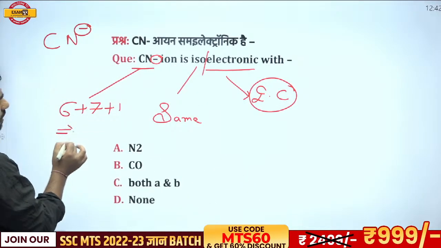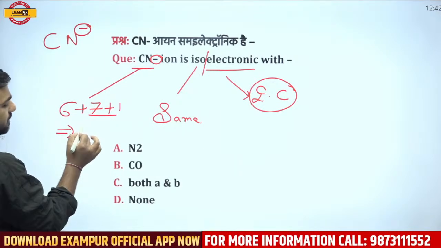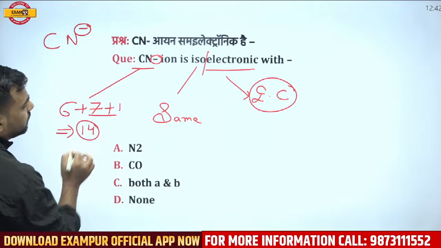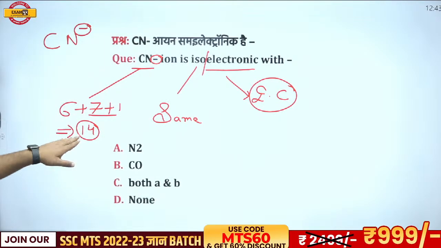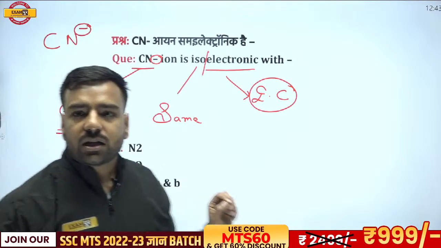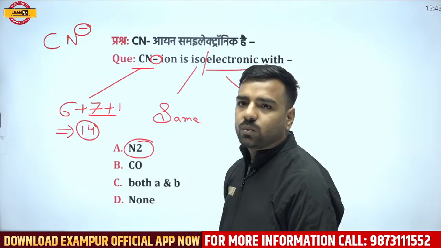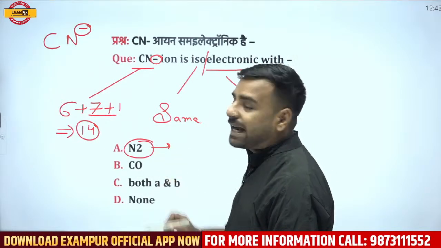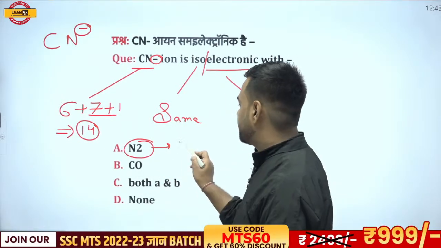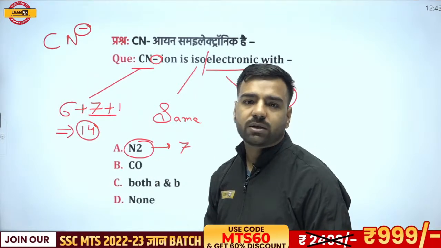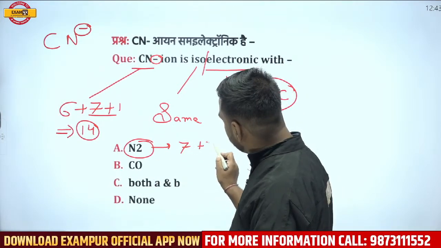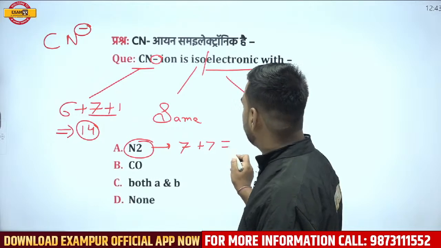Total number of electrons are 6 plus 7 plus 1, that is 14. So for CN minus, we have 14 electrons present. Now just try to link it with the options. Let's go with N2. Nitrogen has how many electrons? It has 7. But since there are 2 nitrogen atoms, it would be 7 plus 7, that is, it is going to be 14 again.